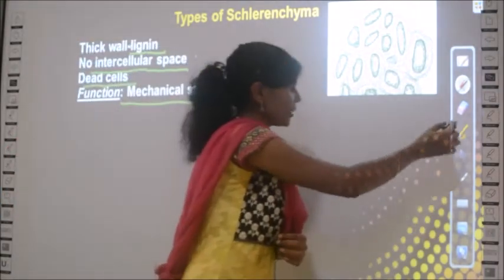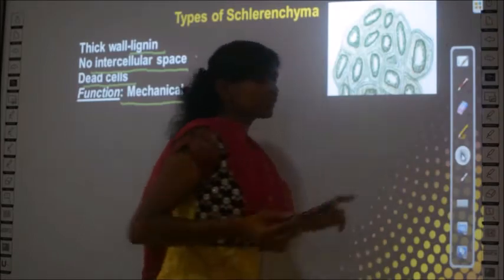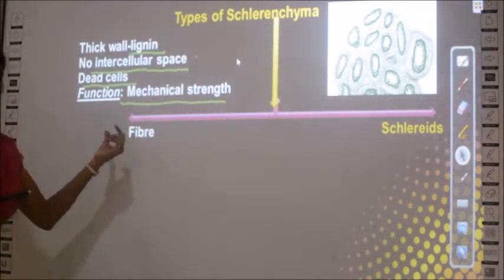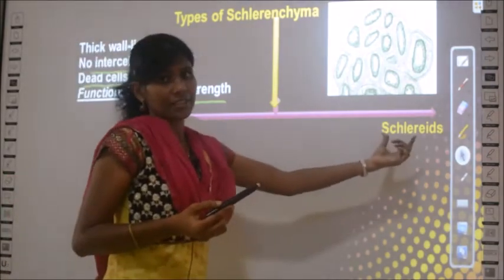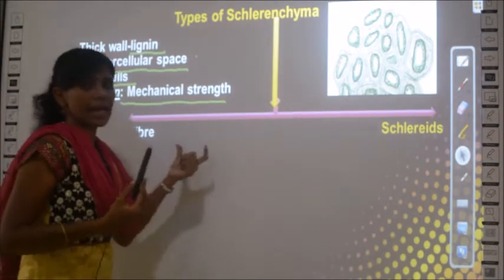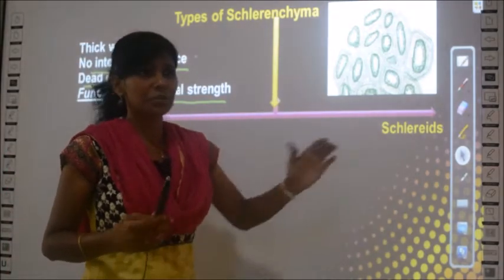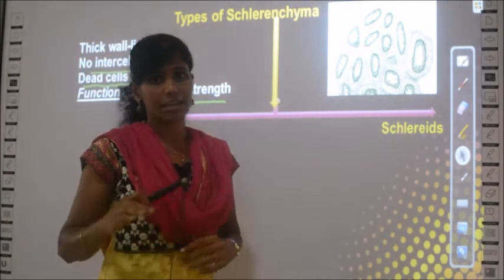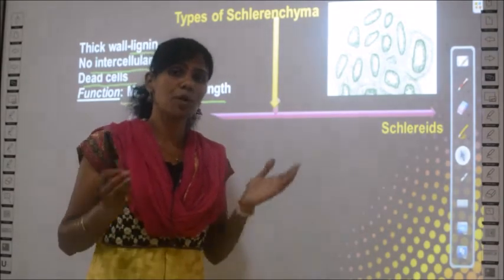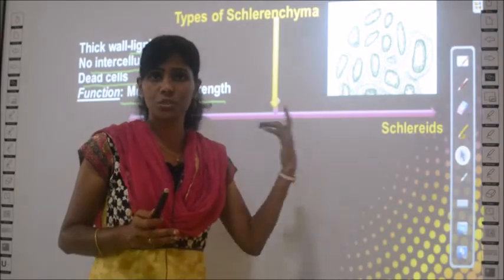So I told you there are two types of sclerenchyma tissues. They are called fibers and sclereids. So what are the two types of sclerenchyma tissues? Fibers and sclereids. So today, after finishing this class, after I teach you and after you finish all your classes, please go through the properties of all these tissues.